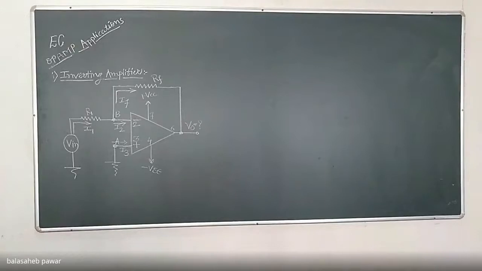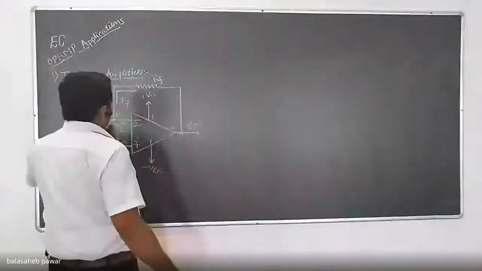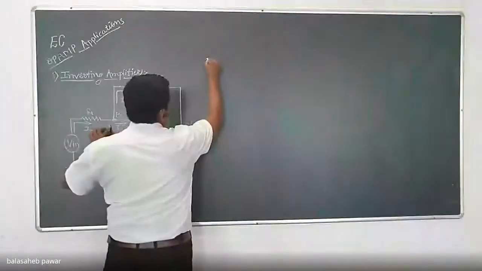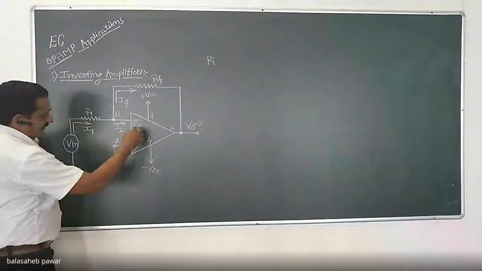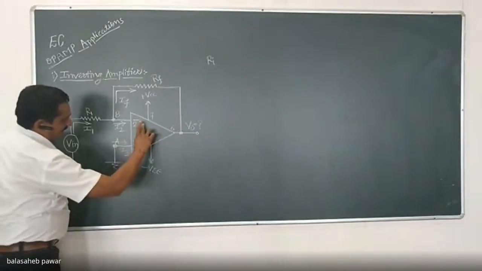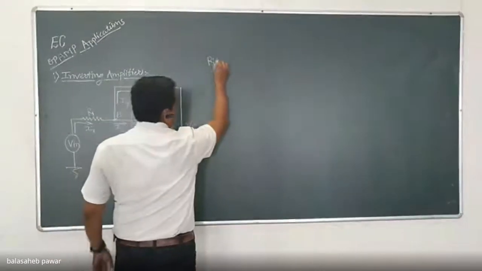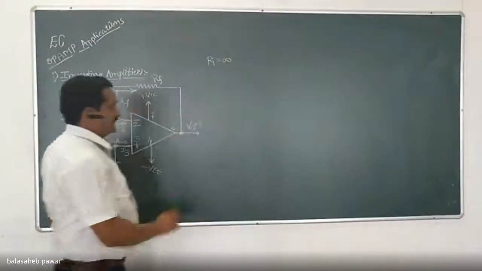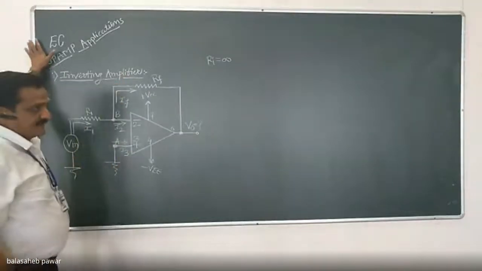Now, a few points you always have to remember. In the previous lecture I already highlighted it, but again I want to repeat. Remember, Ri, the input impedance of the op-amp, is nothing but the impedance or resistance offered between the input terminals, pin number 2 and 3. Ideally, it is infinite. While analyzing any application, you have to consider all these points.